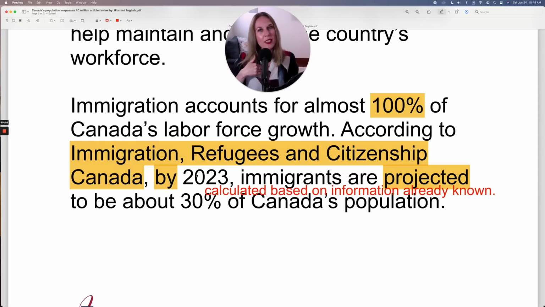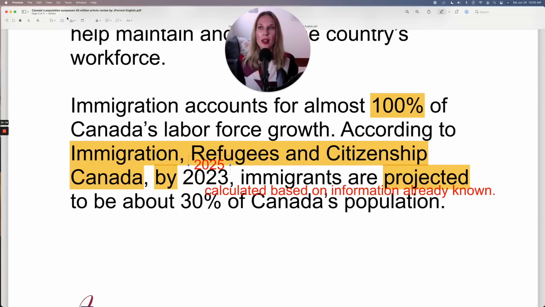So that to me doesn't make sense. I wonder if 2023 is a typo and maybe they meant to say 2025 or a date in the future, because we can't use by with a timeline in the past. And when this article was written in June 2023, this was already in the past.